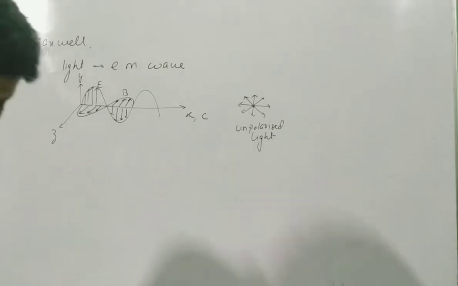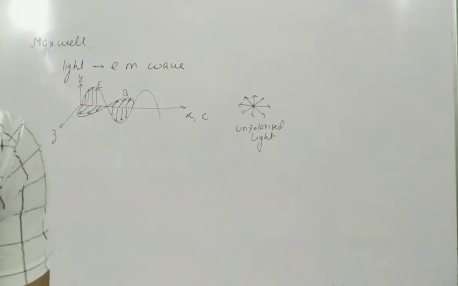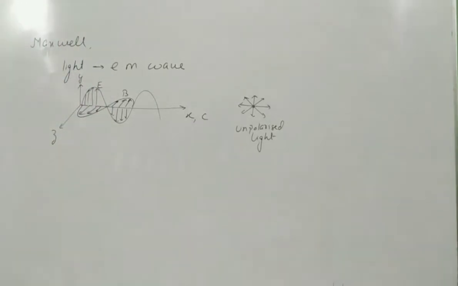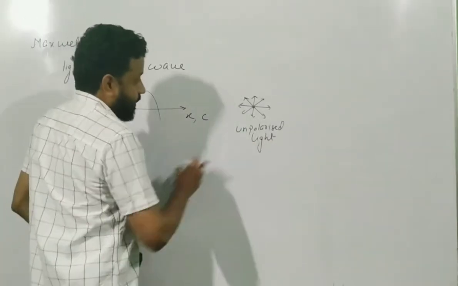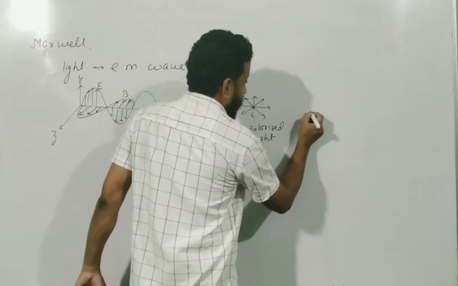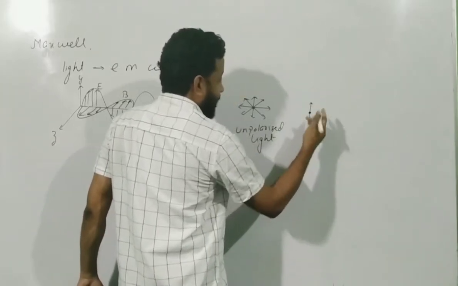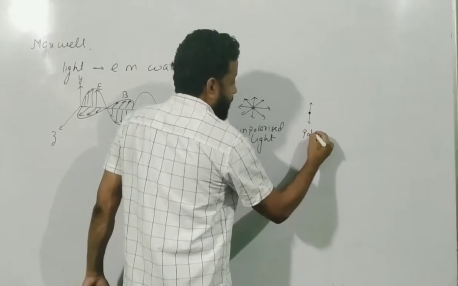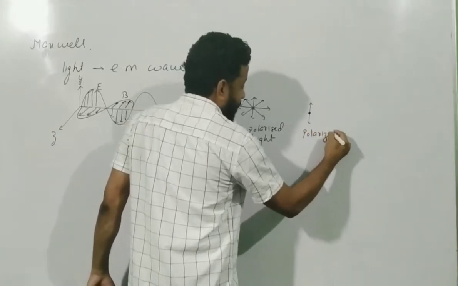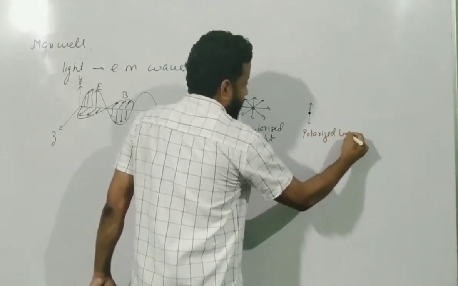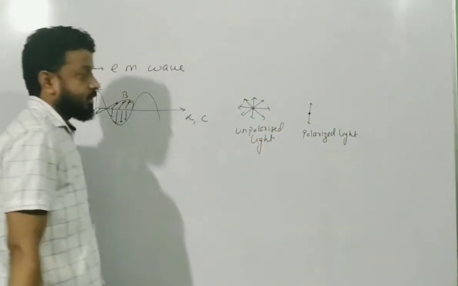So some of the definitions are: this is unpolarized light. So what does polarized light mean? Suppose I restrict all the other vibrations except this vibration, then we call this polarized light. A polarized light has electric field vibration only in one direction.